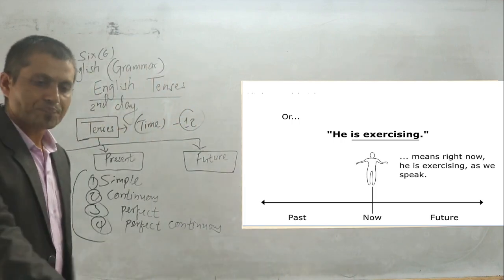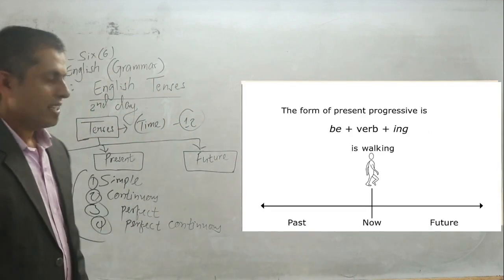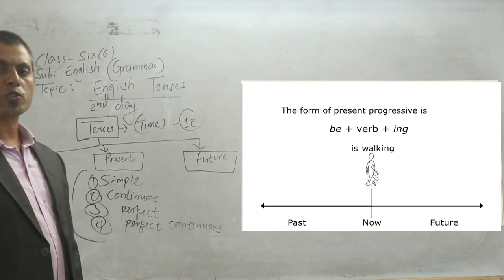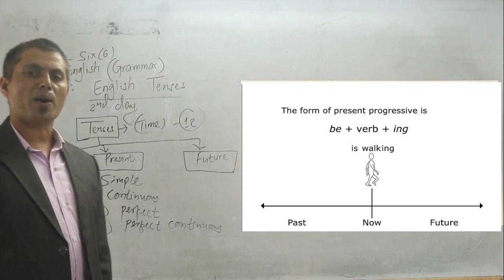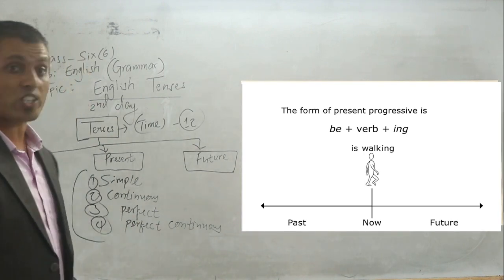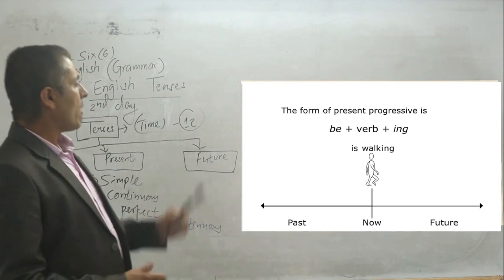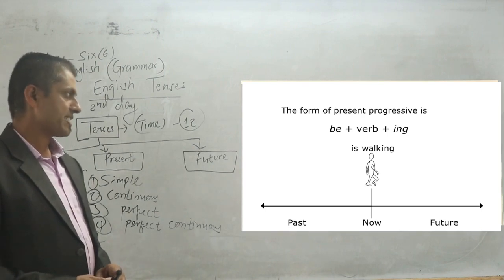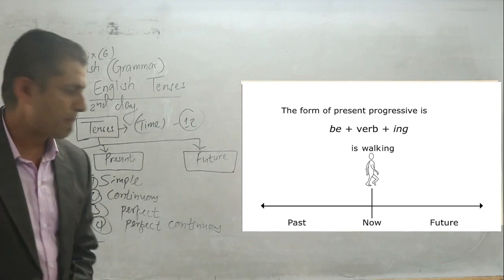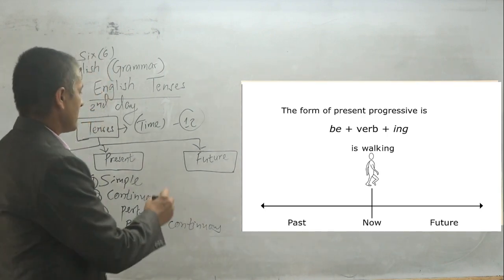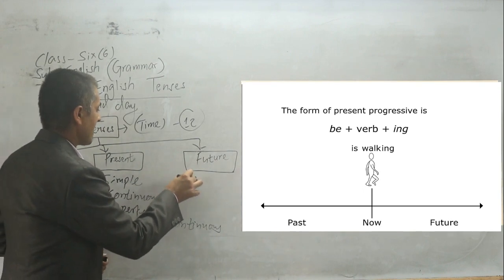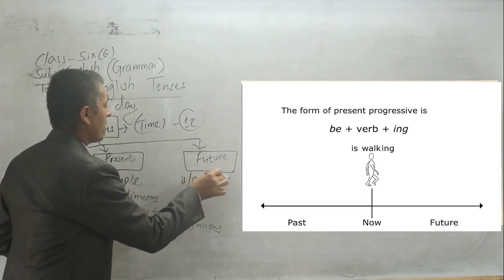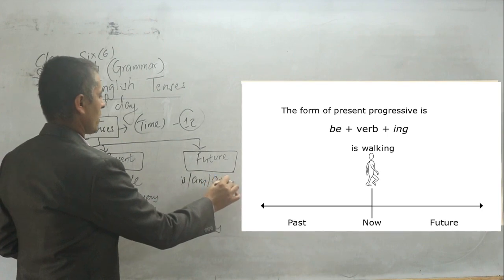Now let's have a look at the next one. Now we have to find out the form, the structure. The form of present progressive is be plus verb plus ing. Be verb means is, am, are.